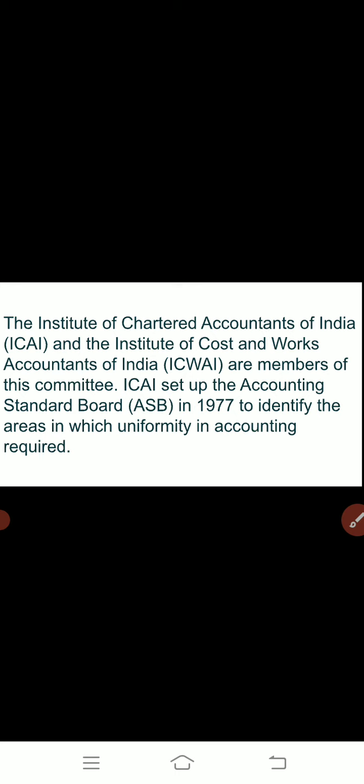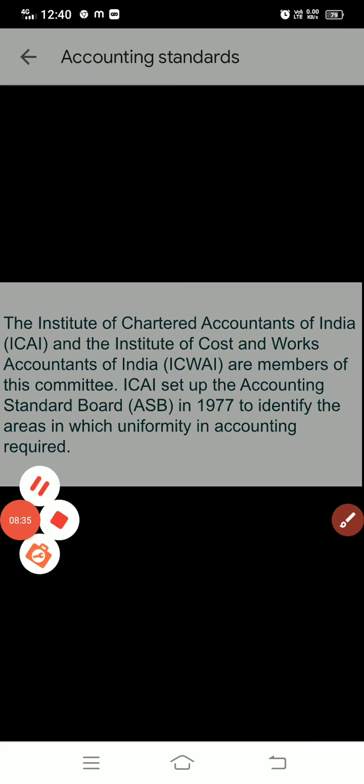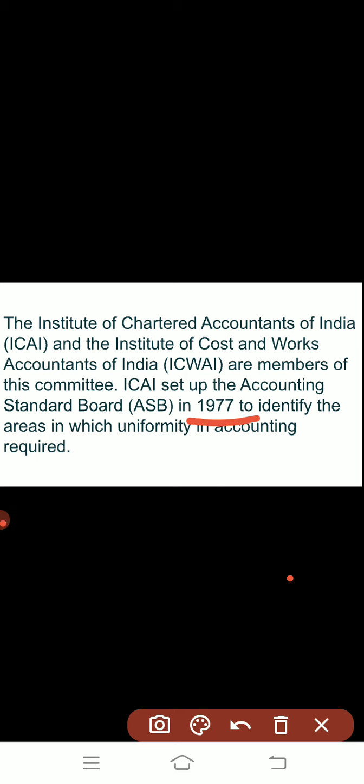Another board was established in 1977, the Accounting Standards Board. It was established to identify the areas in which uniformity means comparison has to be done and uniformity has to be maintained. The work of the Accounting Standards Board was to identify the areas in which uniformity in the accounting system can be maintained.